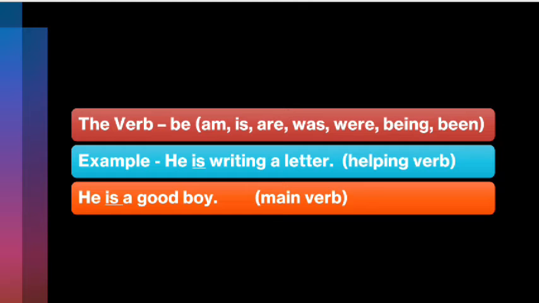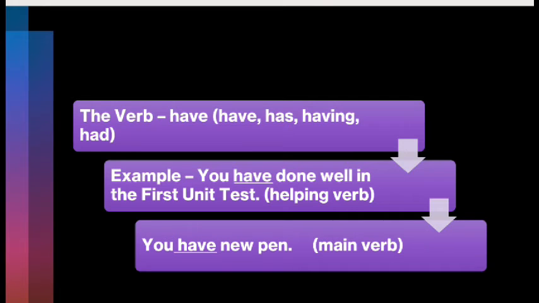Now let's move to the have form of the verb. The have forms of the verb are have, has, having, and had. It is also an irregular verb. The base form is have, having is the present participle, and had is the past tense and past participle form of have. We use has with the singular subject. We use have, has, and had only in perfect tenses.